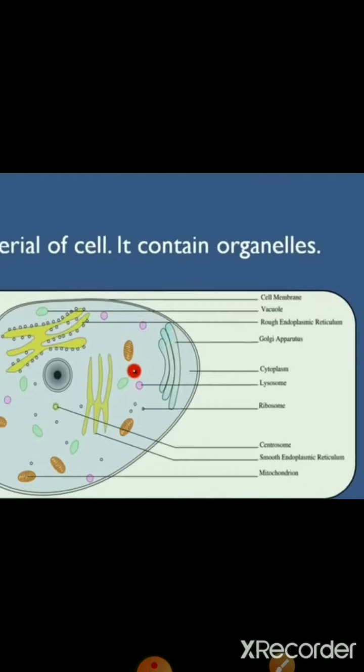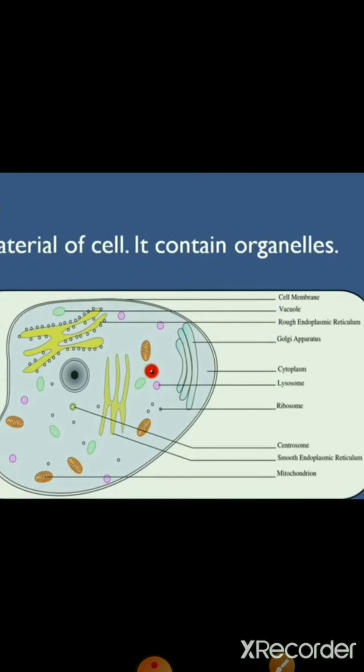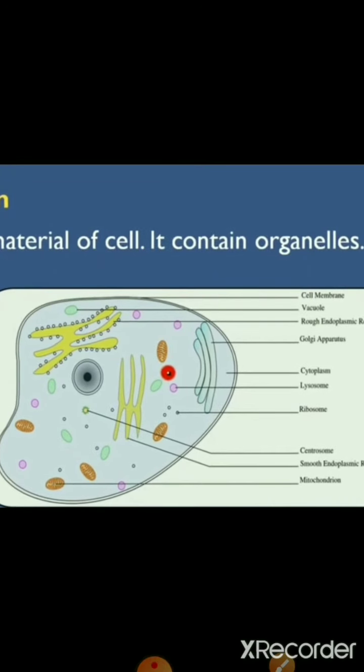Here we will discuss which main organelles the cytoplasm has. First, we have already talked about the cell membrane. That is not an organelle, right? This is the membrane, that means the outer covering of the cell. So it will not be counted as an organelle.